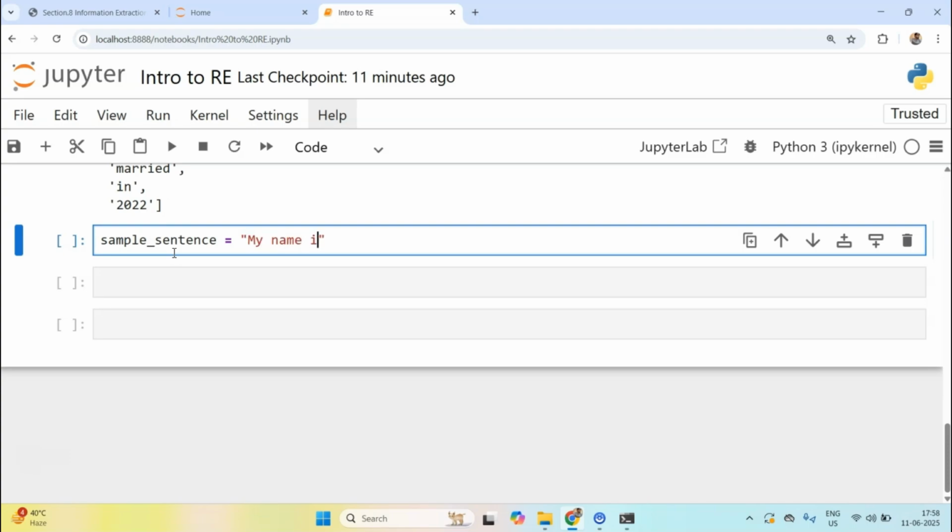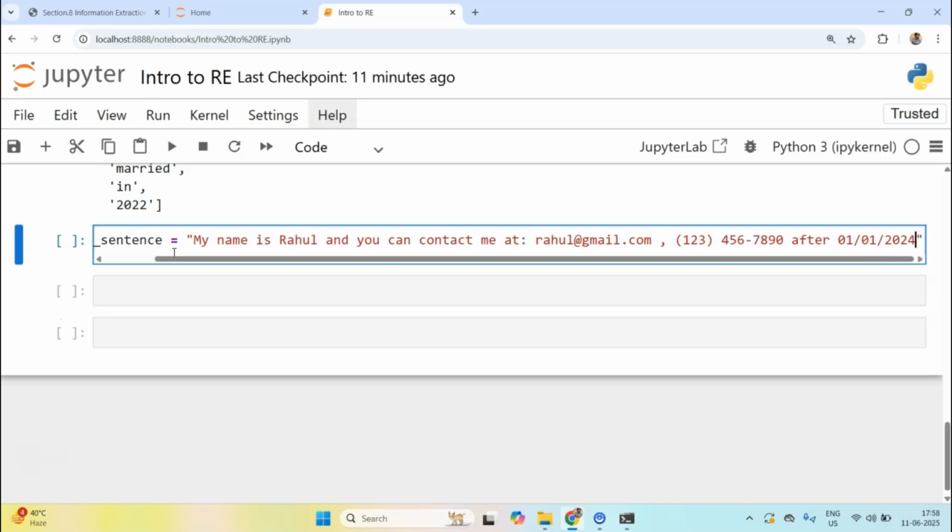So my name is Rahul, and you can contact me at rahul@gmail.com, and then a phone number, maybe something like 123 456 75880, and after that 01/01/2024.